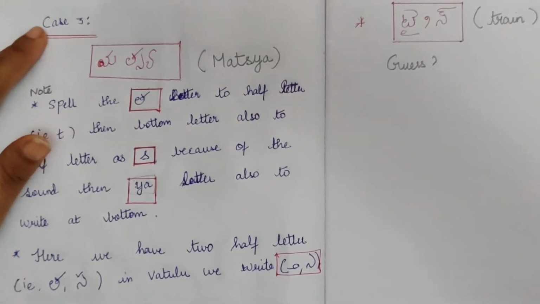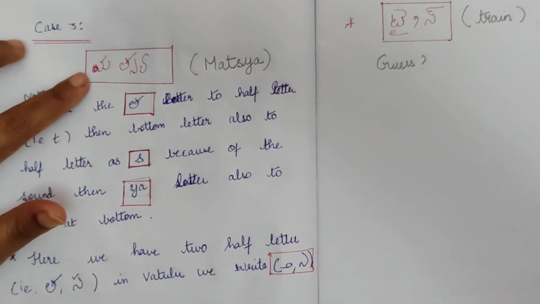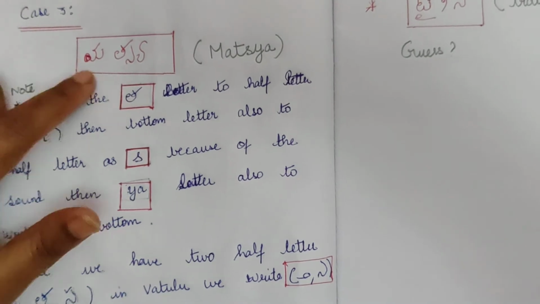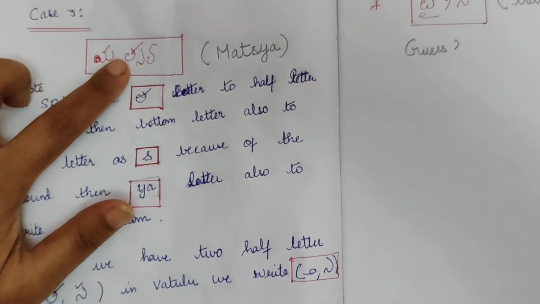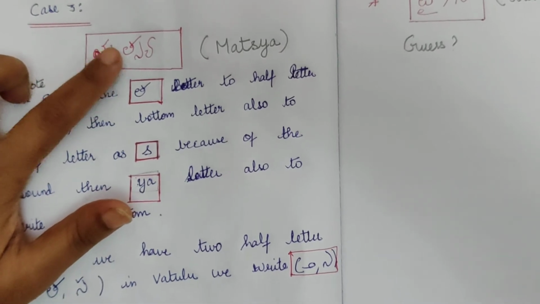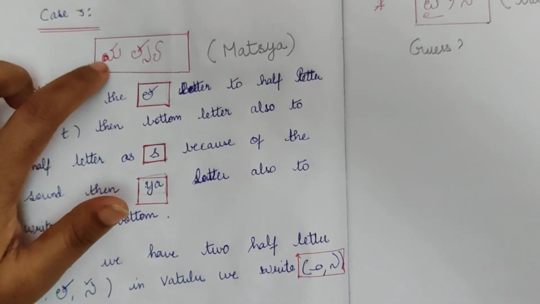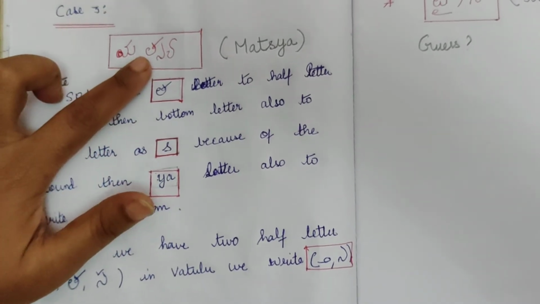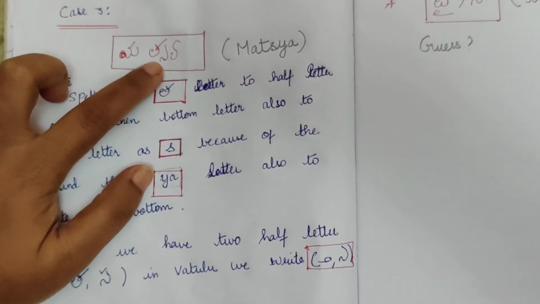And the next case we have is Matsya. It's one of the God's avatarams. It's Matsya. So Ma, this is Ta. But you have to pronounce it as 'it' because it's the second letter, not the first letter. As I told earlier, case 1 is different. It is 'it'. Then you have Sa Vattu.